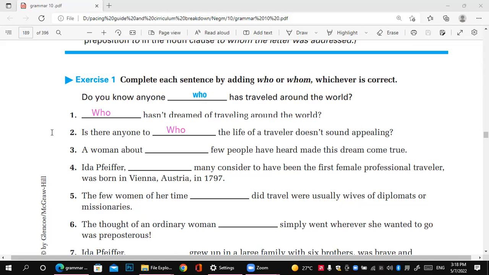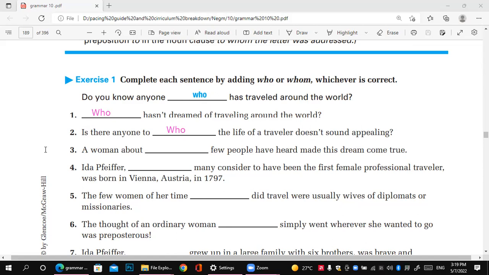Like the first example, do you know anyone who has traveled? Okay. So next, the same case here, is there anyone to whom the life of a traveler doesn't sound appealing?